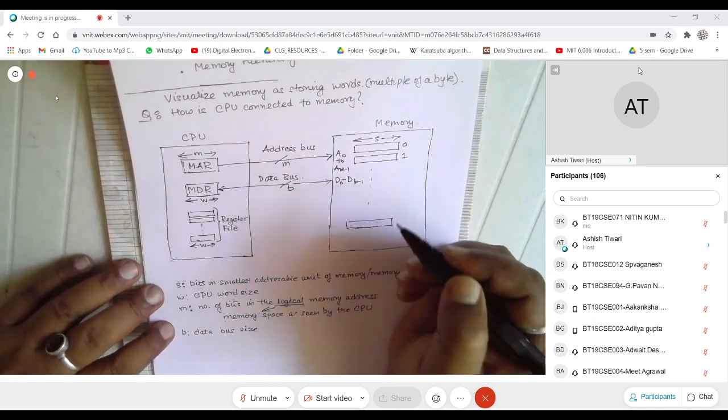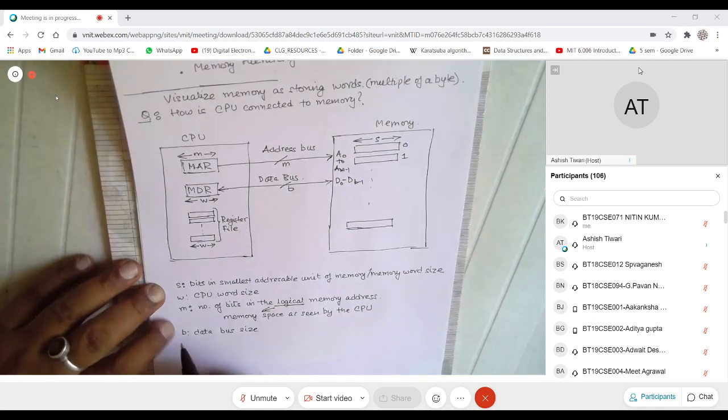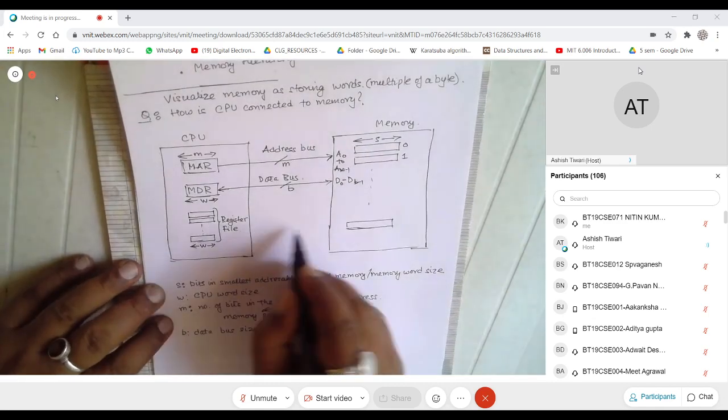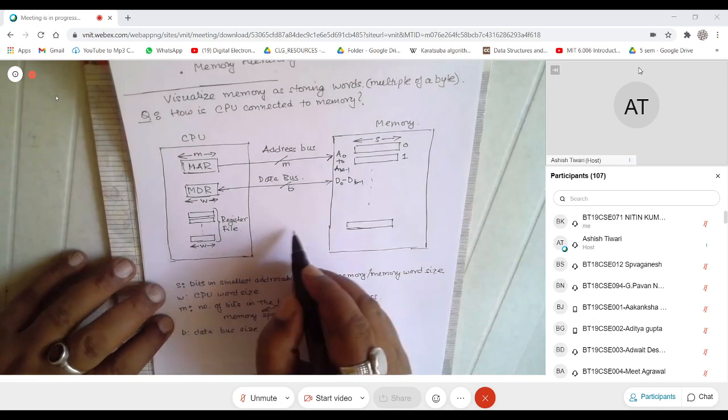And then you will realize that you need certain extra lines to communicate with memory, depending on the exact memory.